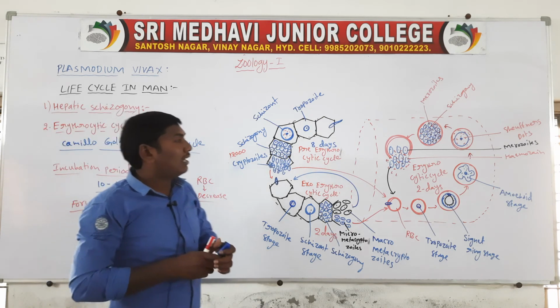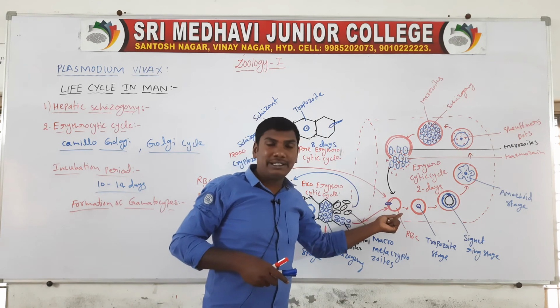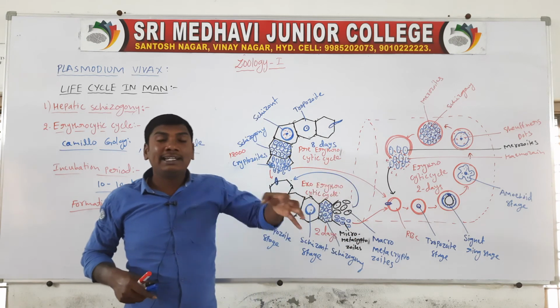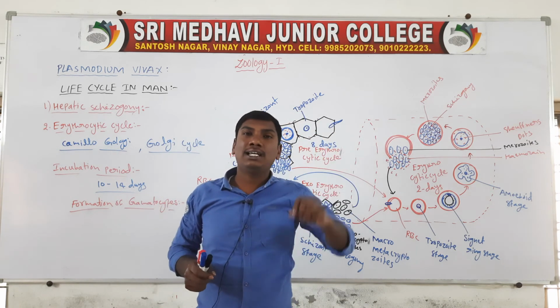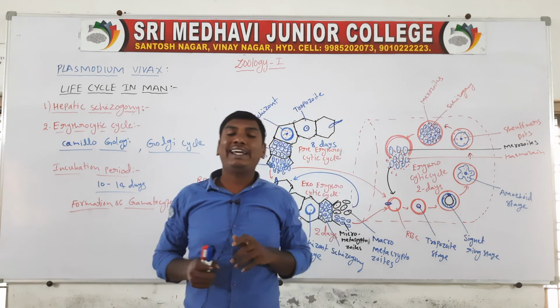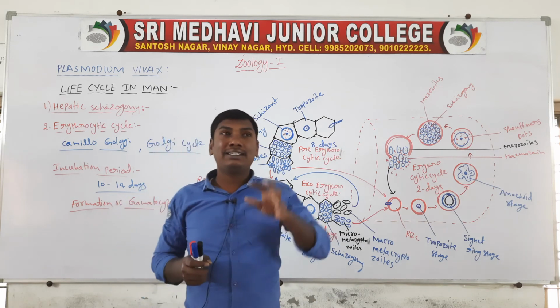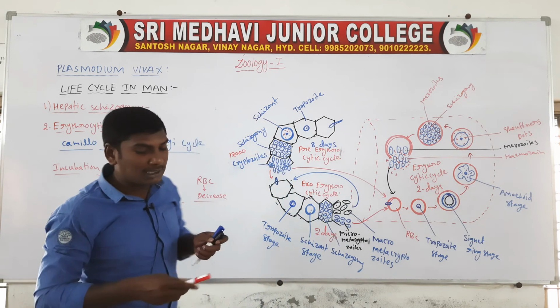The merozoites entering the RBC are converted to gametocytes, in the bone marrow and spleen.